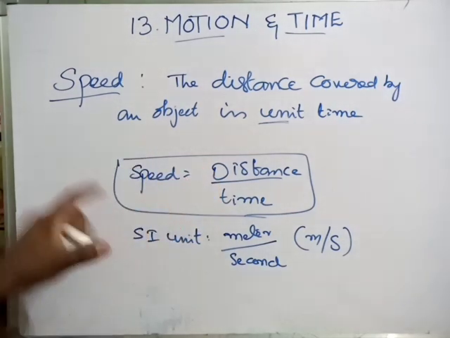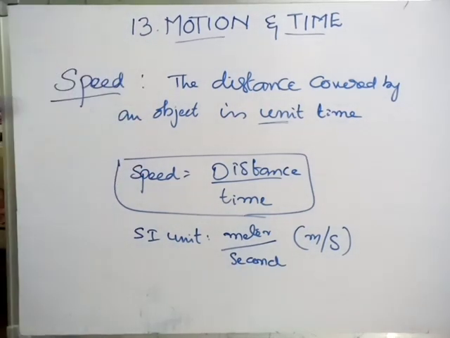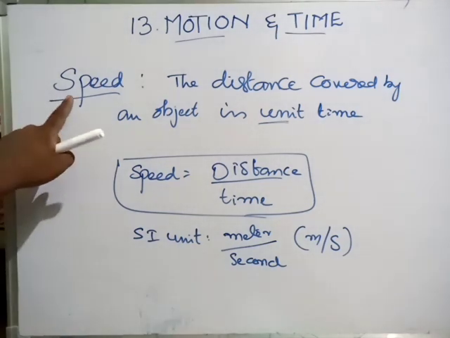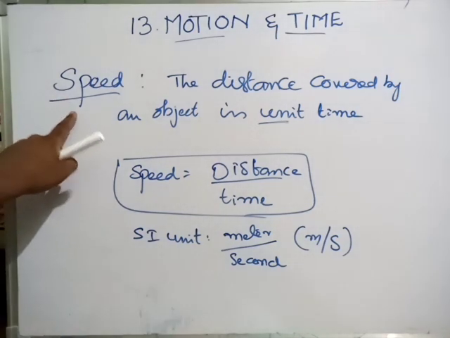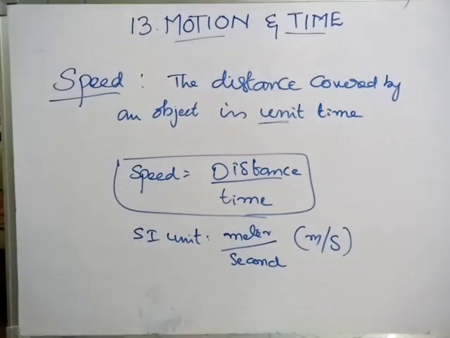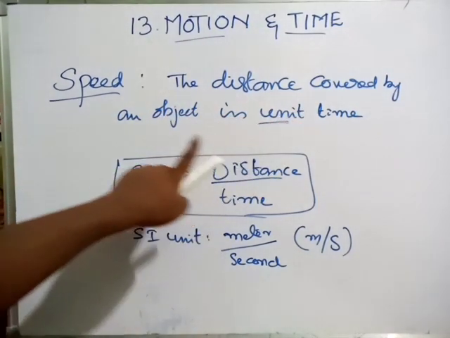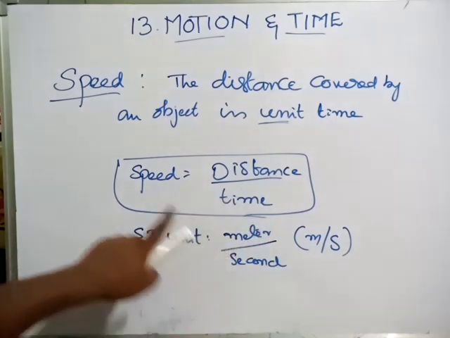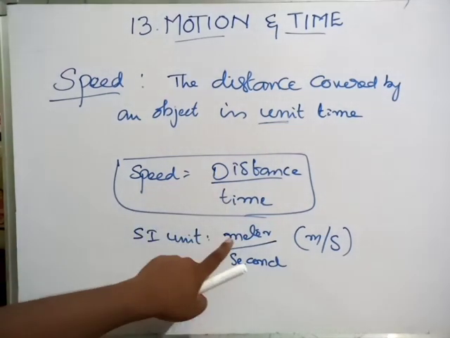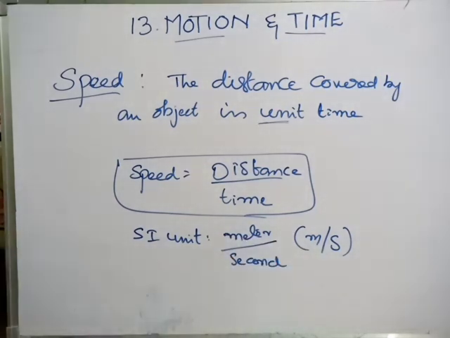So speed is not following any direction. Speed is a quantity that measures how fast or how slow an object is moving. Mathematically, it is distance covered by an object in unit time. So the formula is speed equals distance by time, and its SI unit is meter per second, m/s.